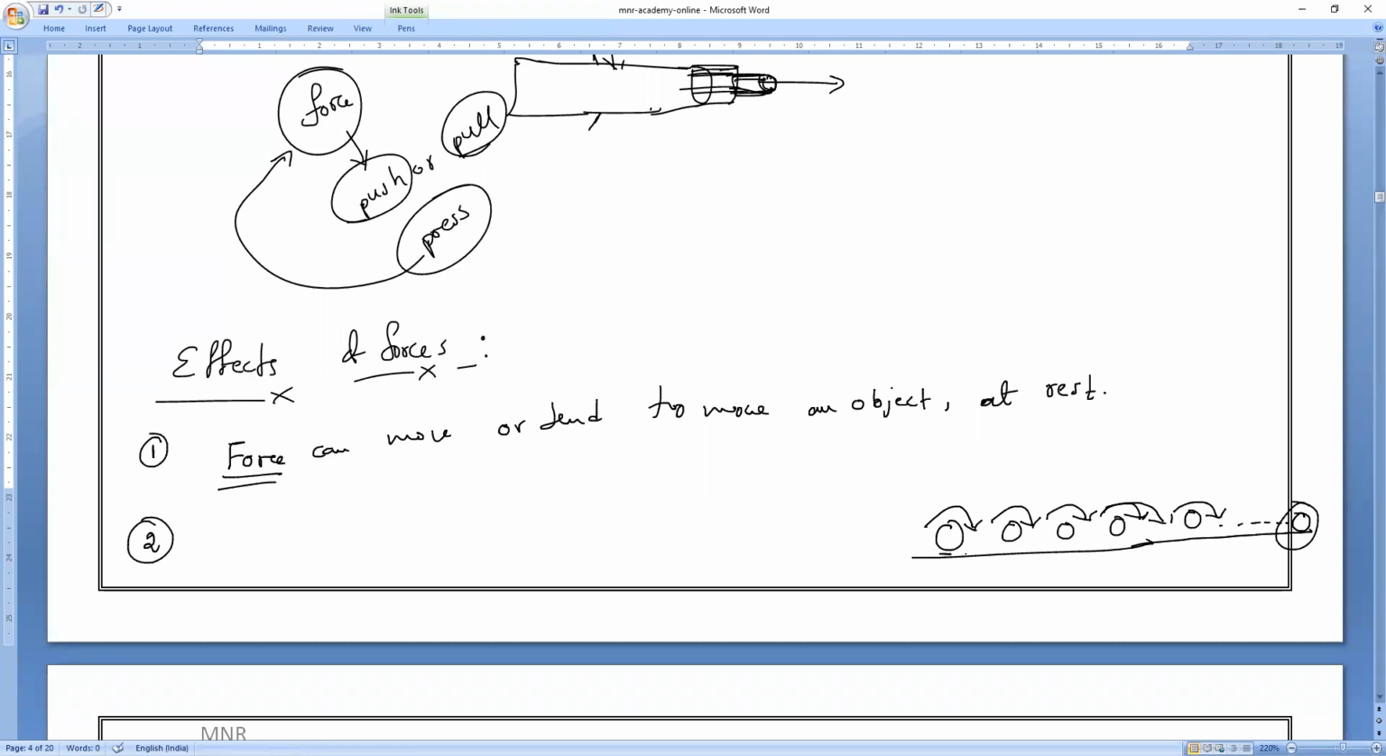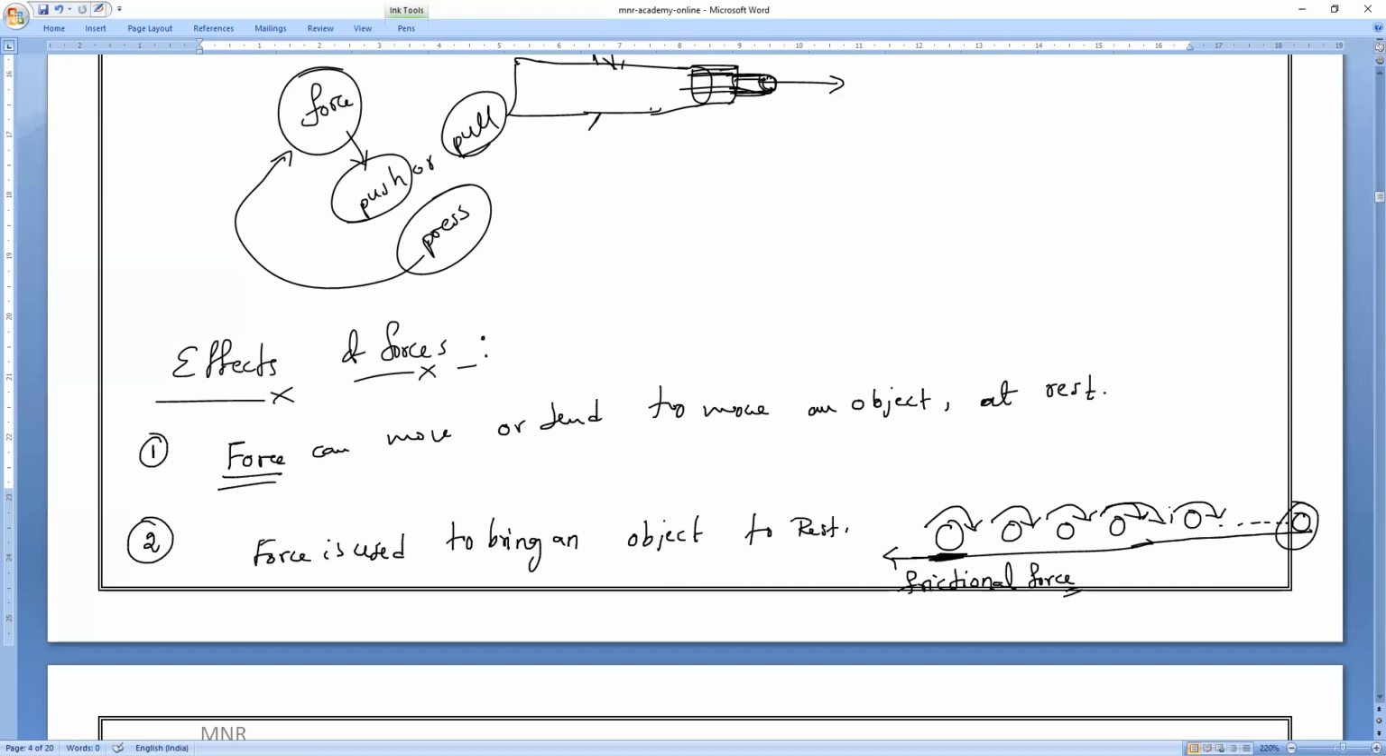Here there is a force between the surface and the object. Friction. Very good. That force we call frictional force. Due to the frictional force, the object which is in motion will automatically come to rest. So that is an example of what? A force used to bring an object to rest. Clear, everybody? Force is used to bring an object to rest.